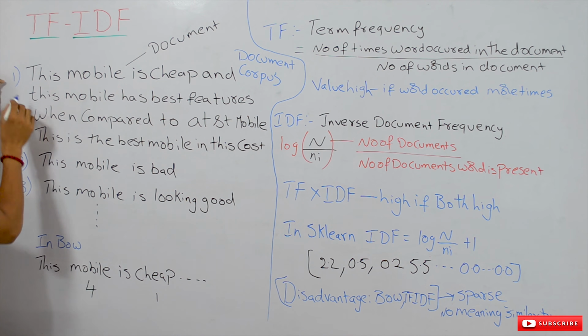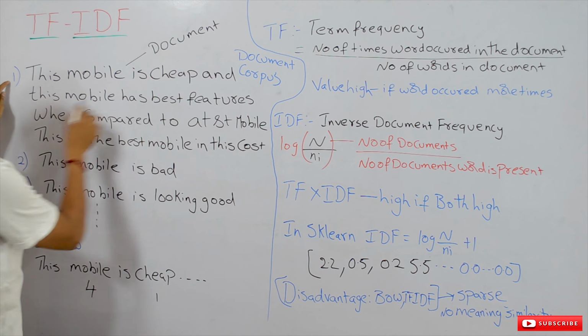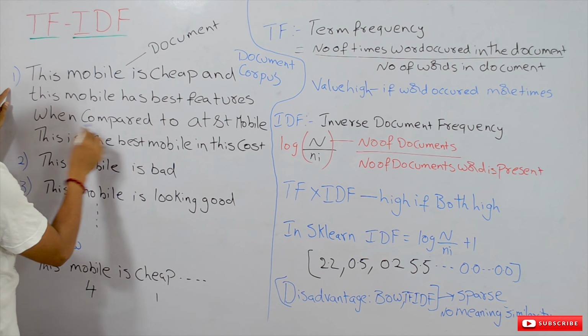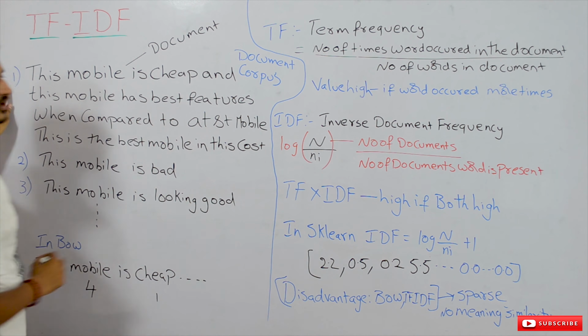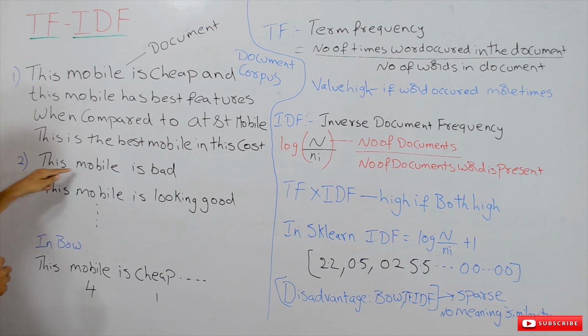Our first feedback is: this mobile is cheap and this mobile has best features when compared to AT&T mobile. This is the best mobile in this cost. Our second feedback is: this mobile is bad. This mobile is looking good. Our third feedback is like that. We have 70,000 different feedbacks.